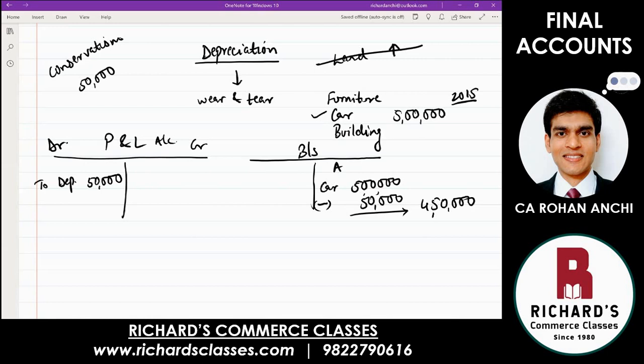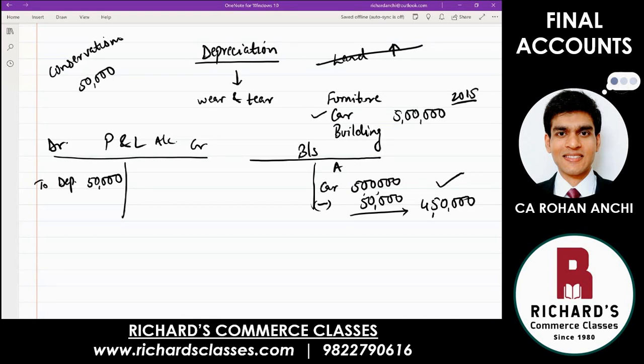But that is after maybe 10 years or 15 years or 20 years, we don't know. Or 30 years, whenever. But right now for this current year, what is the value? 50,000, the value has reduced. So immediately your account should be adjusted, because when you purchased the car, it was 5 lakhs. Today it is no longer worth 5 lakhs. Today it is worth only 4,50,000, which means there is a reduction in value. It's like a loss. Your asset value which you had has reduced. Your wealth is going to reduce. So record that today. And today how much has it reduced by? 50,000. So reducing from the asset side, that is one effect. And writing on the profit and loss account debit side, the same equivalent effect, is the second effect.